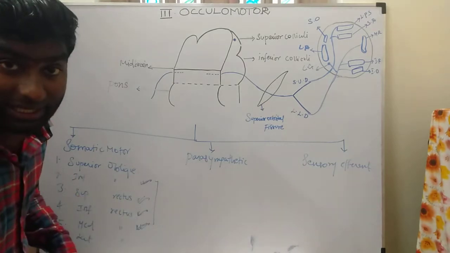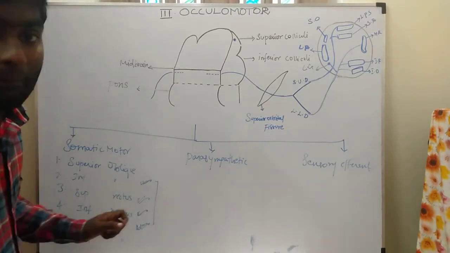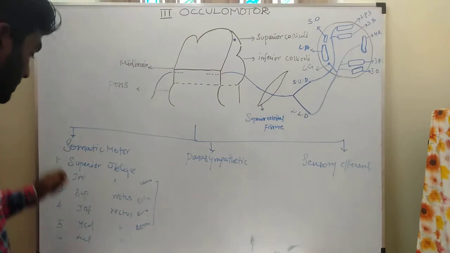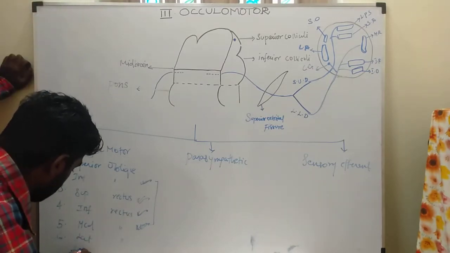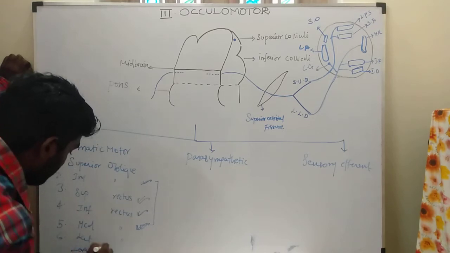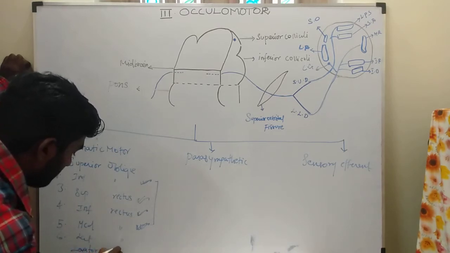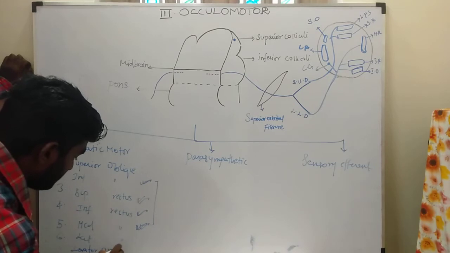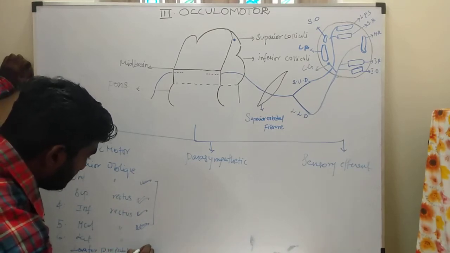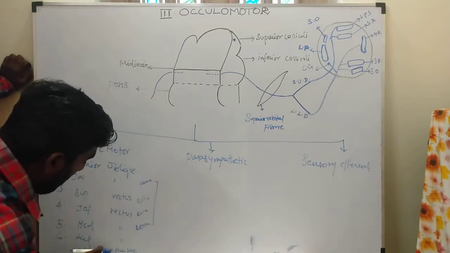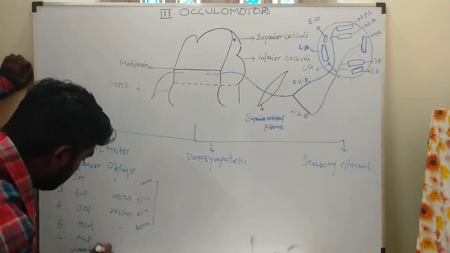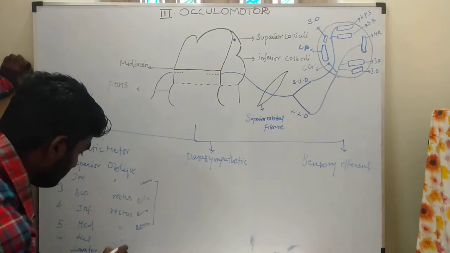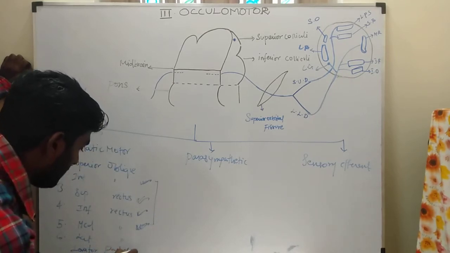One more muscle is also supplied, the levator palpebrae superioris muscle.